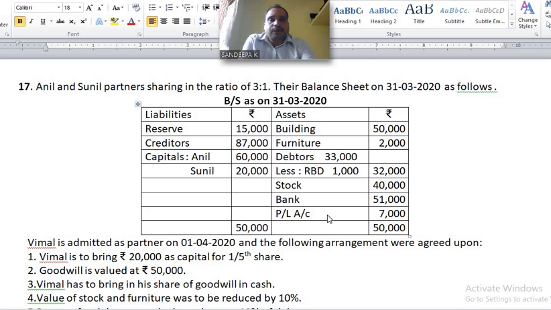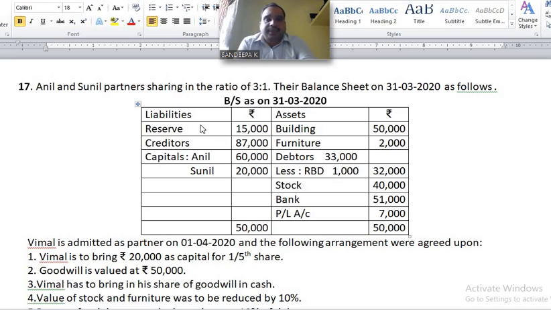This loss is transferred to the old partners' capital account. It has to be recorded on the debit side of partners' capital account as to profit and loss account, distributed among old partners in their old ratio 3:1. Understand?